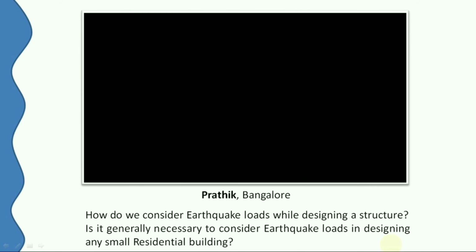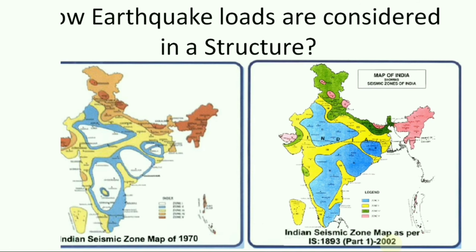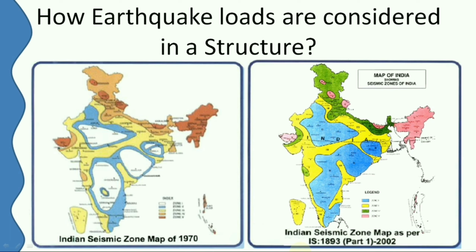Thank you Pratik for your question. If we see the Indian map based on Indian standard codes, India is divided into 5 major regions. These 5 major regions are called the seismic zones of India, where the areas belonging to zone 5 will experience the maximum number of earthquakes and the magnitude will be more.